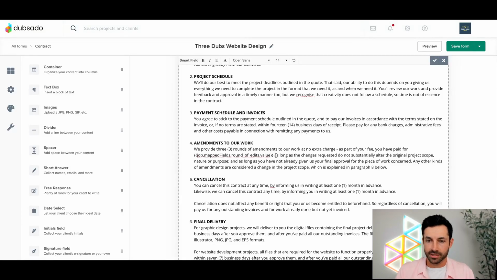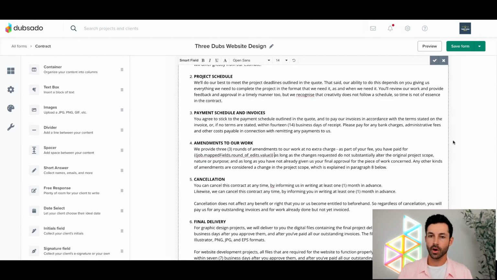Let's see if this actually makes sense in context, because later on we're going to apply this contract in a project. I want to make sure at least it doesn't look silly. So let's see here. It's part of a fee you've paid for, and we've got a custom app field. As long as the change is requested, do not substantially alter it. Cool. Nature project. Yeah, that's fine. We'll leave it like that for now.